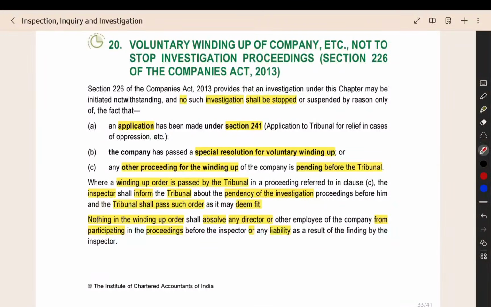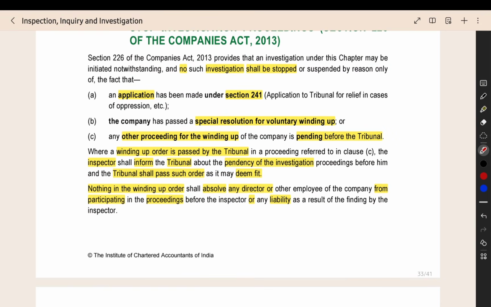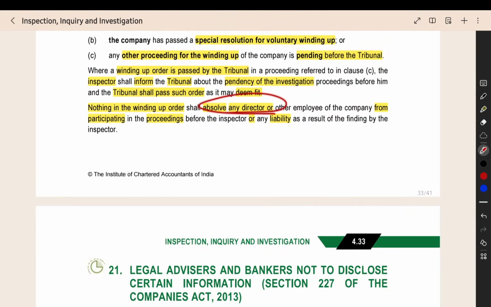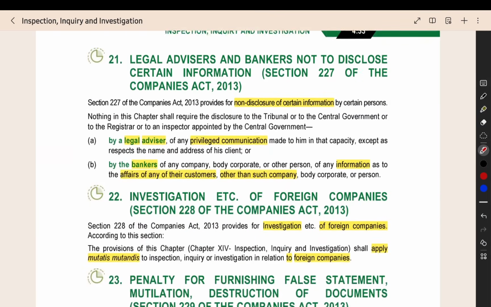Then after the start of the investigation, if the company voluntarily goes and starts an application for winding up, they go for voluntary winding up. This will not affect the proceedings in any way. This will not affect the investigation in any manner. The investigation will go on normally. There will not be any effect of this voluntary winding up application on the investigation. The liability of the director, member, everyone, will also remain the same, even if the application of winding up is filed.